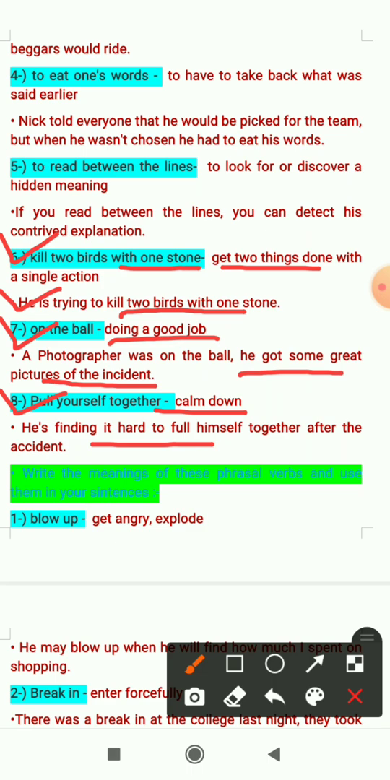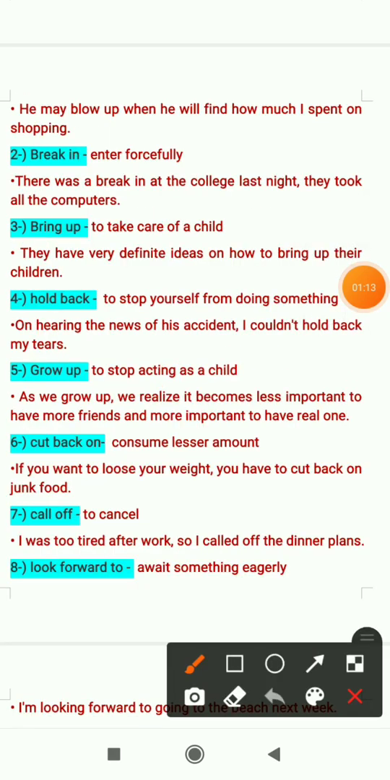Next exercise is write the meanings of these phrasal verbs and use them in your sentences. So phrasal verbs will start with a verb and it will be followed by a noun or preposition. First one is blow up. It means get angry and explode. Sentence will be he may blow up when he will find how much I spent on shopping. That means he may get angry when he will find how much I spent on shopping.